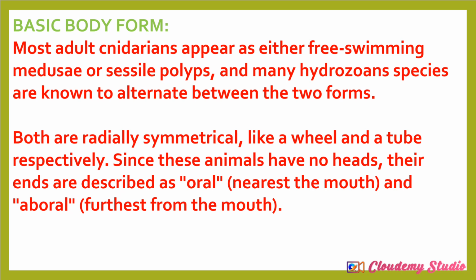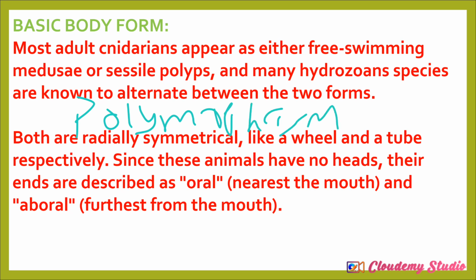So let's talk about the basic form of cnidarians. Most adult cnidarians appear as either a free-swimming medusa or a sessile polyp. Hence, we can say they exhibit what we know as polymorphism. So you have to note that they exhibit polymorphism. This means they are capable of exhibiting two stages of life: the polyp stage and the medusa stage. The polyp is characterized by being sessile. When you hear the word sessile in biology, it means something that cannot move. Hence, the polyp form is not capable of moving, while the medusa form is capable of moving.